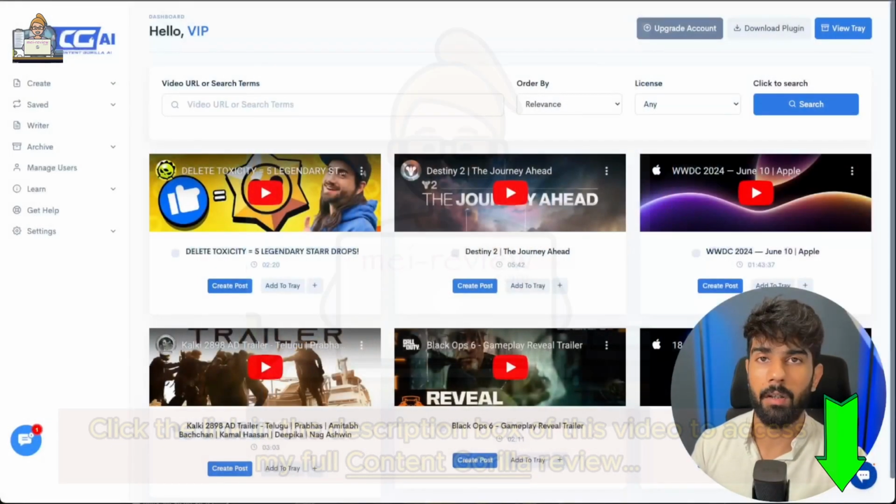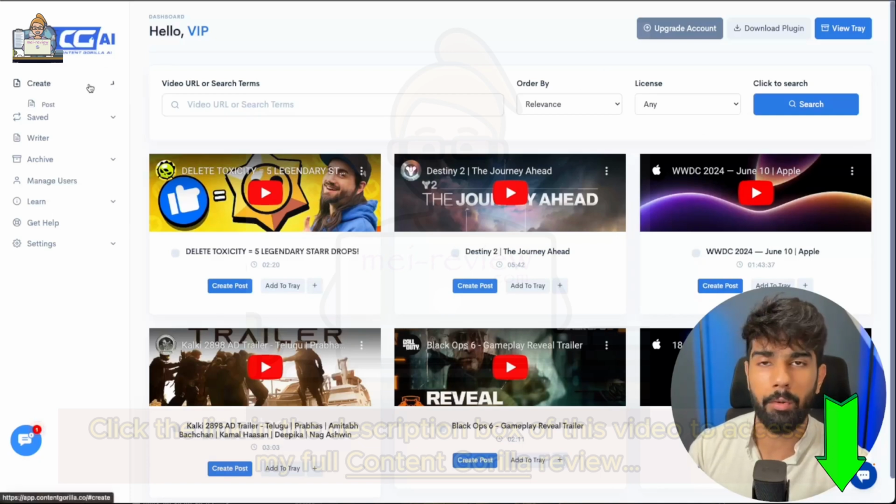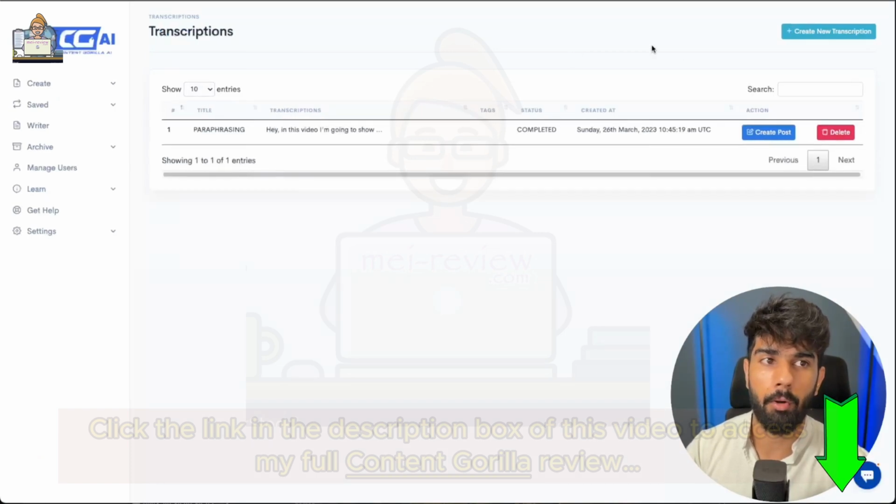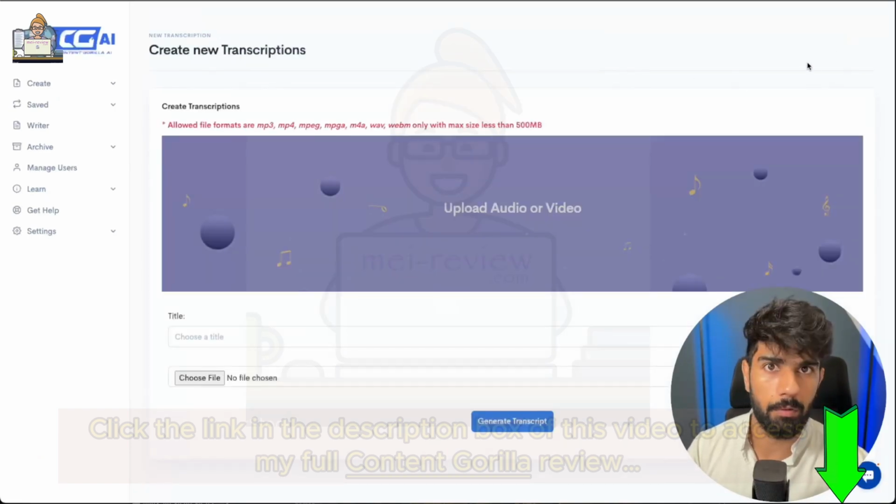Say hello to Content Gorilla 2024. Now, the first thing on the dashboard you're going to notice is that Content Gorilla allows you to create content from videos. Now, this could be videos from YouTube, Vimeo, or you could even take out transcriptions from your own videos by uploading them onto Content Gorilla using the transcription feature.